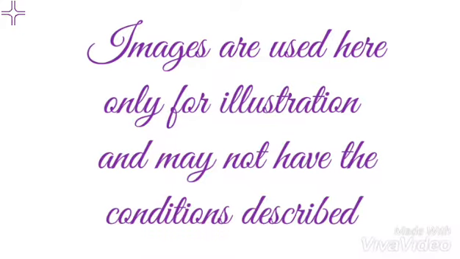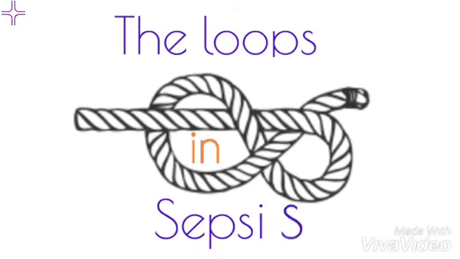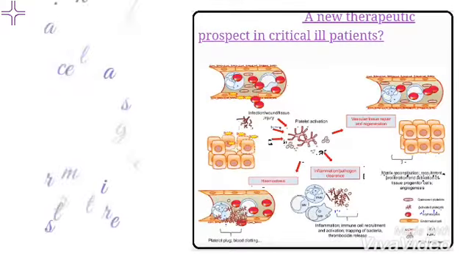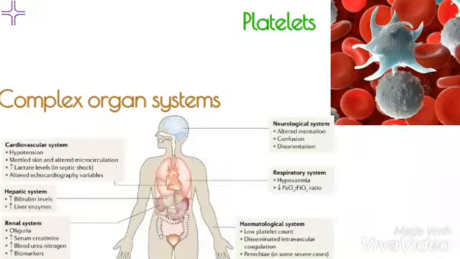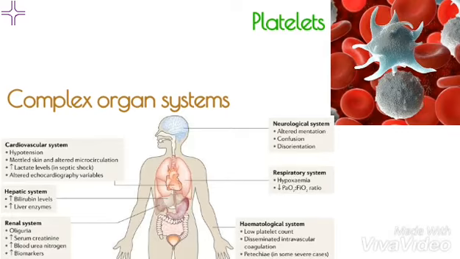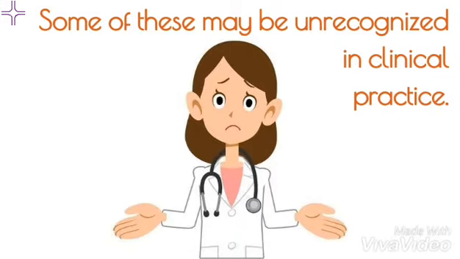Today's topic is the loops in sepsis. The molecular events in sepsis involve a range of cellular structures, spanning from minute structures like platelets to complex organ systems, and some of these may be unrecognized in clinical practice.